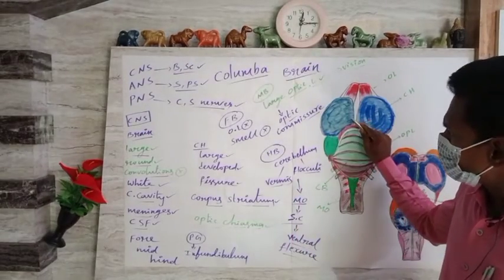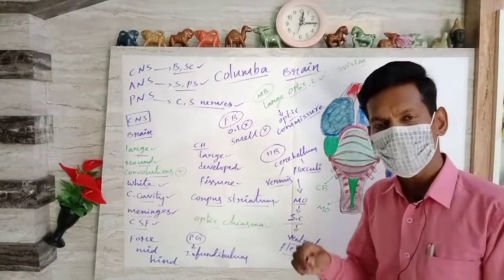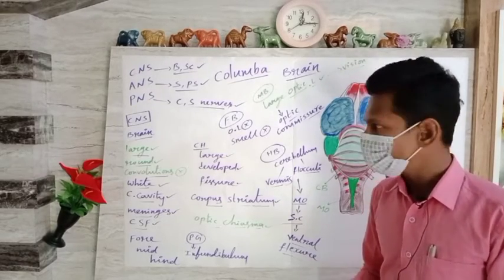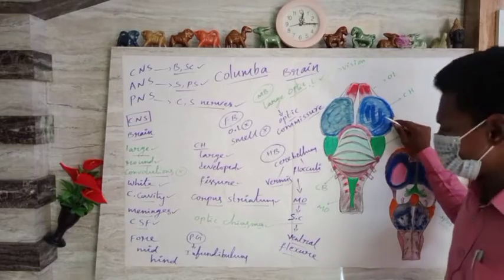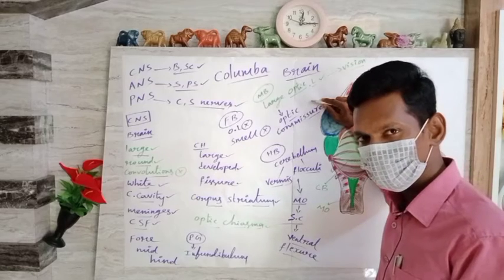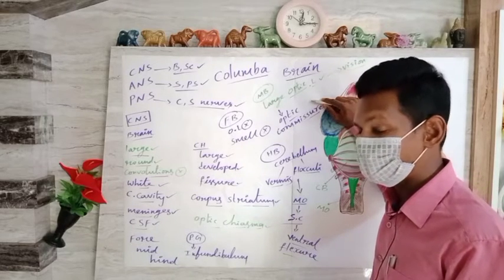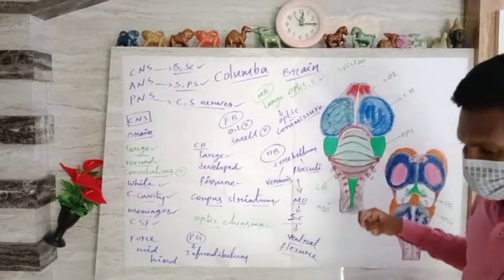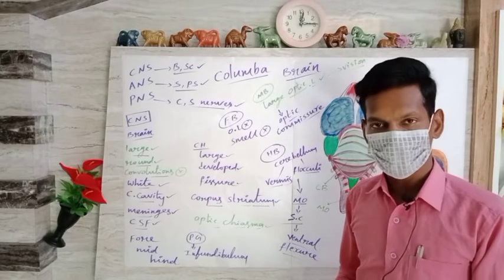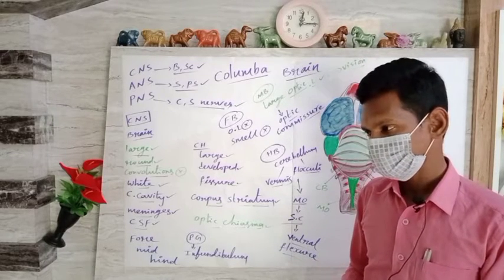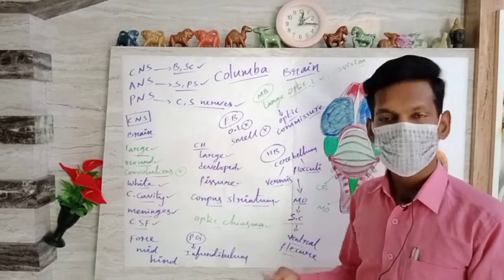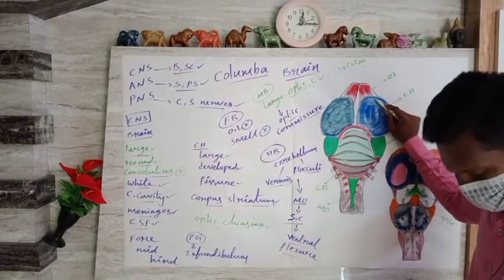So here brain and spinal cord and different types of nerves in combination made the nervous system. So the entire nervous system participates in the control and coordination of the Columba livia. Flight, landing, perching, feeding, parental caring, reproduction, laying of eggs, preening, whatever it may be. Every metabolic activity, each and every feature is under the control of the nervous system.